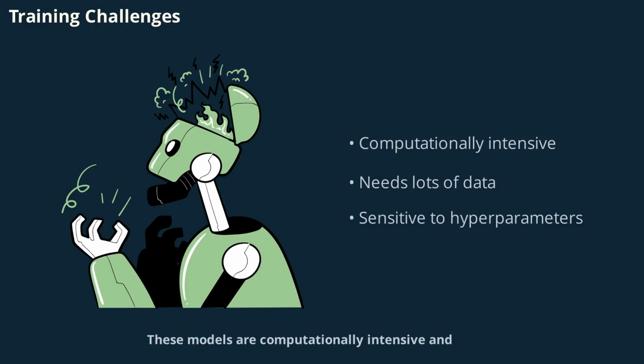These models are computationally intensive and require large amounts of sequential data. They're sensitive to hyperparameters and can be slow to train, especially for long sequences. Overcoming these challenges requires careful tuning and a solid understanding of the underlying architecture. But with the right approach, the results can be truly impressive.